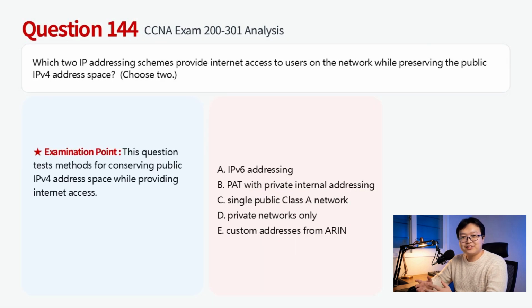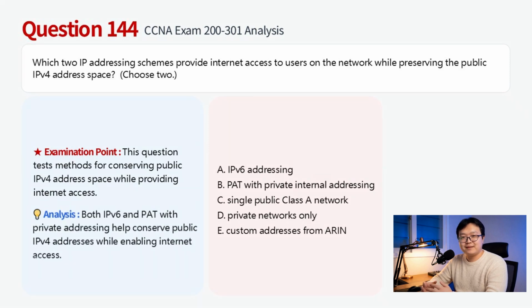IPv6 addressing uses a vastly larger address space, eliminating the need for public IPv4 addresses for every device, thus preserving the public IPv4 space. PAT with private internal addressing allows multiple internal users to share a single public IPv4 address, effectively conserving the limited public IPv4 address pool. Therefore, this question chooses AB.